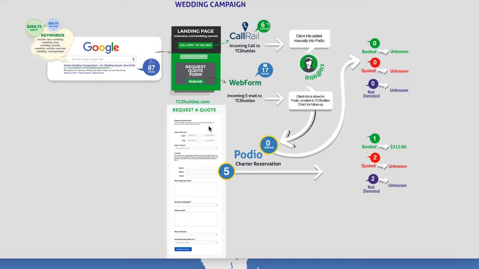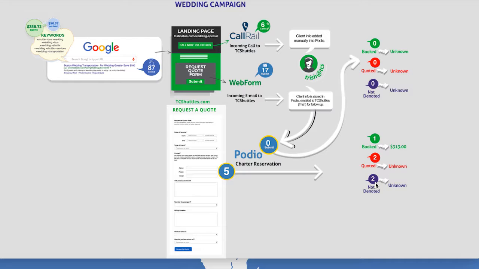From the tcshuttles.com website, we have a form, request a quote. 5 people filled that out. That form is integrated into Podio. So all 5 of those were entered into Podio by the end user once they click on submit from the web page. If we follow that arrow to the right, I can tell you we booked one of them for $313. We quoted 2 of them, but we did not denote how much those potential jobs were.